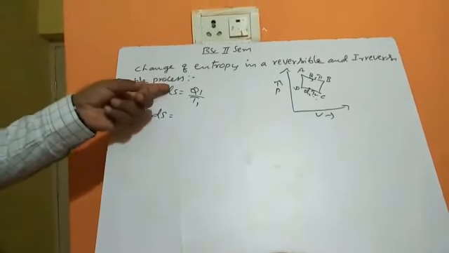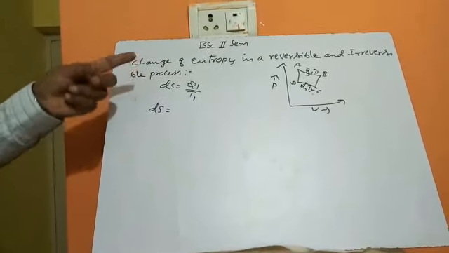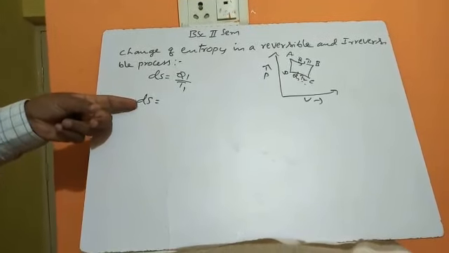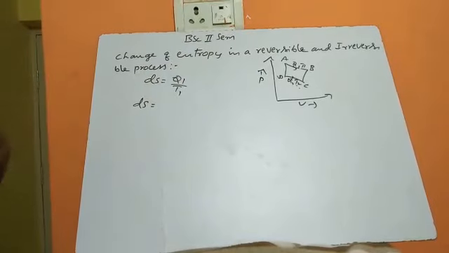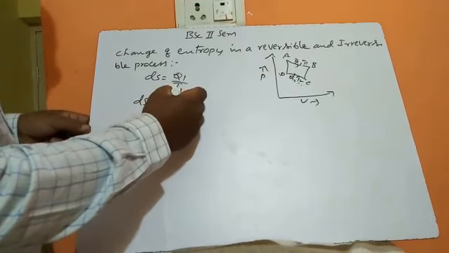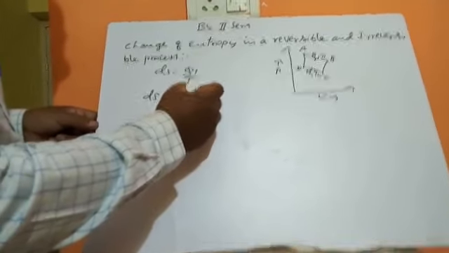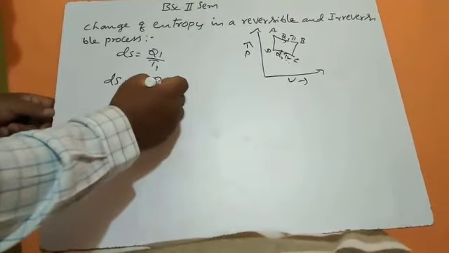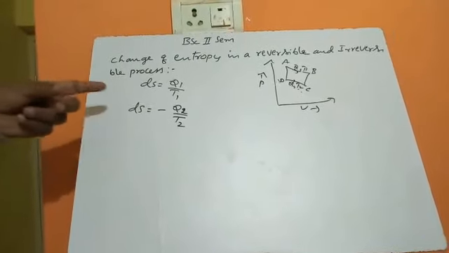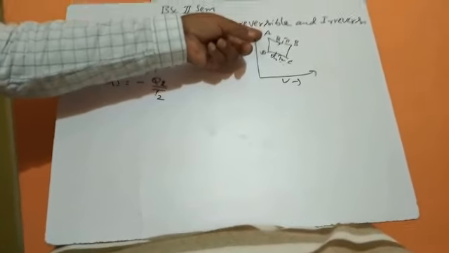Here it is a gain in the beginning, and the second isothermal curve represents the loss in entropy. That is, dS is equal to minus Q2 divided by T2. So here is a loss of entropy, and when it goes from D to A, the change